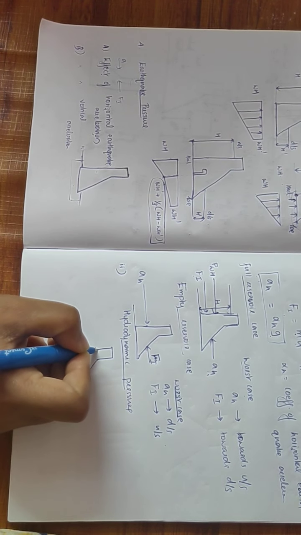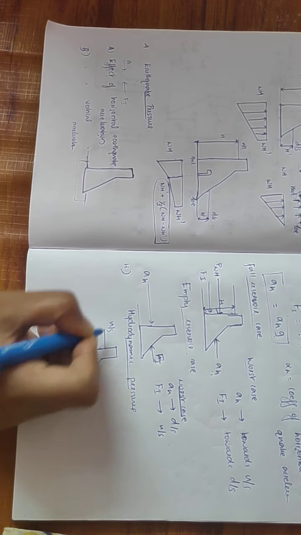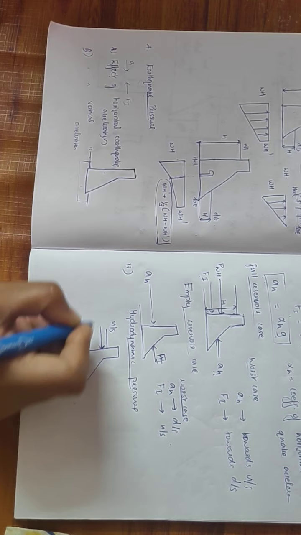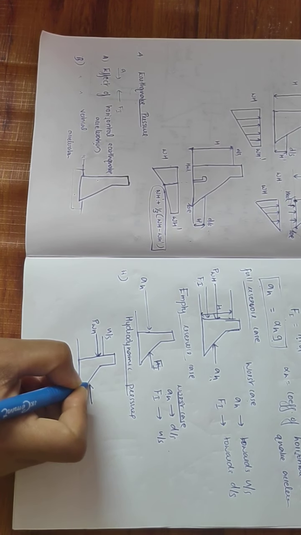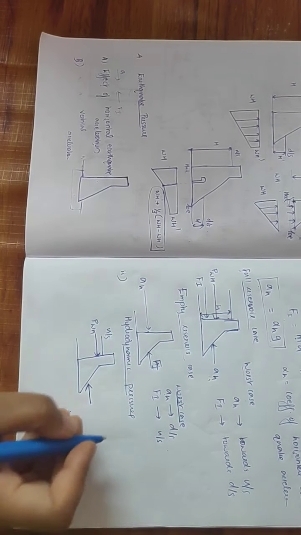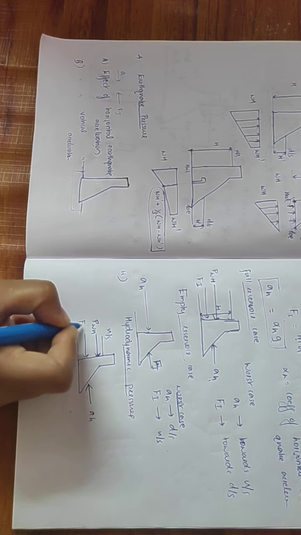Consider the cross section of the dam. If there is sufficient water on the upstream side, water pressure will be acting, VWH. If the horizontal earthquake acceleration AH is towards upstream, an inertia force is developed.